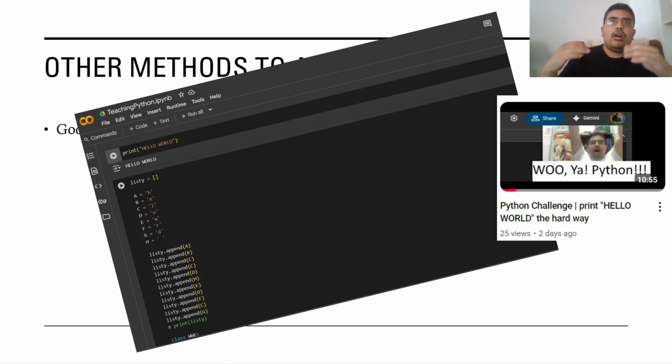I also introduced a little bit of how you can access Google Colab for yourself. Essentially, search Google Colab and then click on that link and sign in with your Google login information or Gmail login information, whatever. And yeah, you'll be good. You can start programming Python right there and then. So if you don't want to install Python, you can go through this route as well.